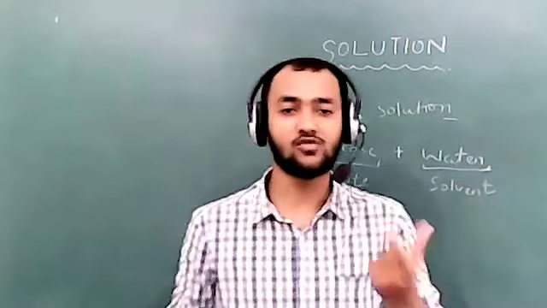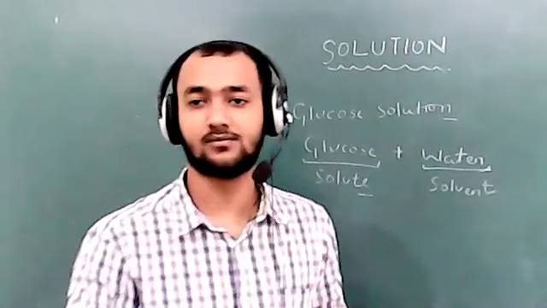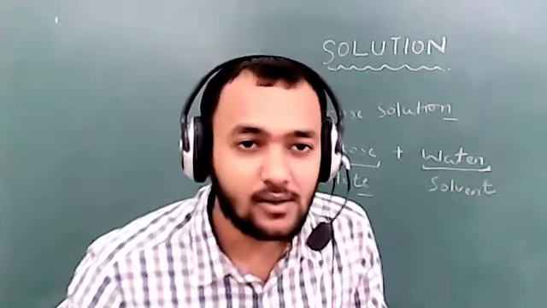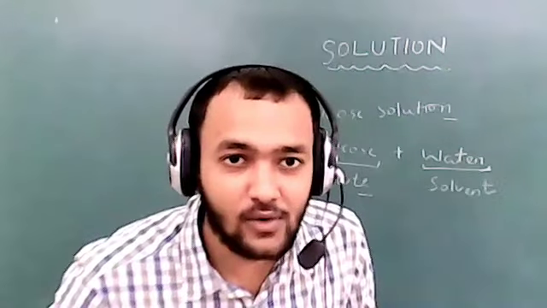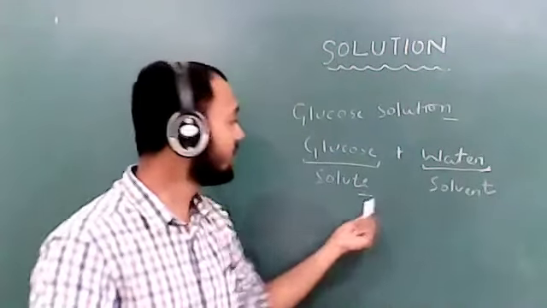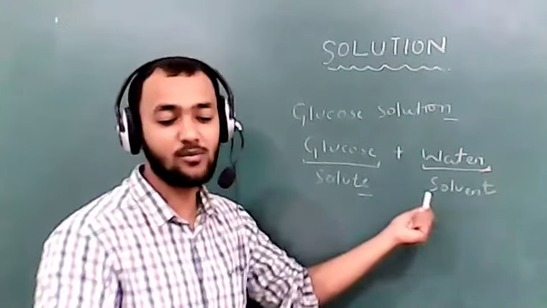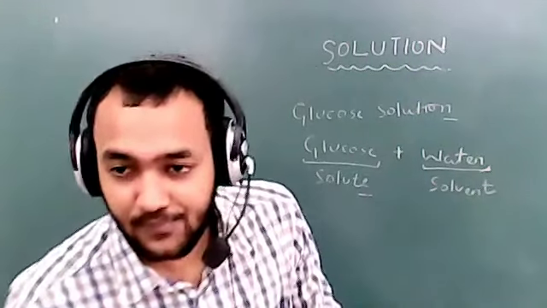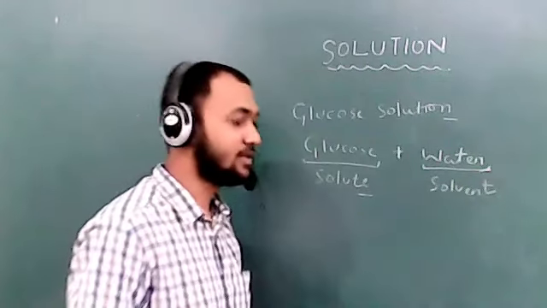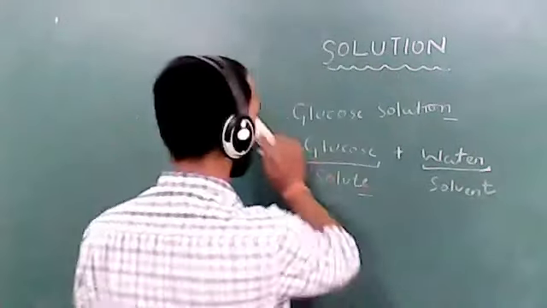Tell me, Anvesha, what happens when solute dissolves in solvent? What is formed? Sir, solution. Okay, very good. So when solute is dissolved in solvent, a solution is formed. Now there are two types of substances, that is soluble substance and insoluble substance.